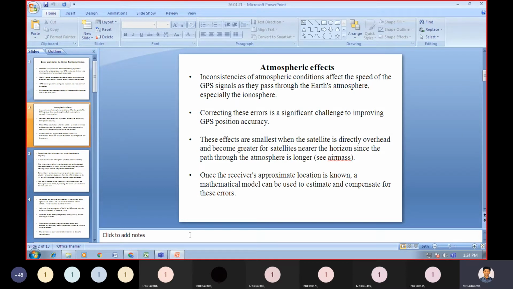Why do we need to do the correction? We are going to improve the accuracy of the GPS with the help of correcting the errors.